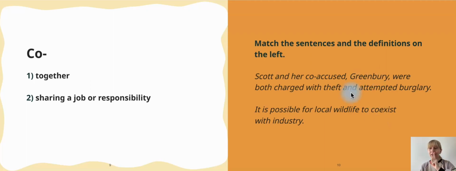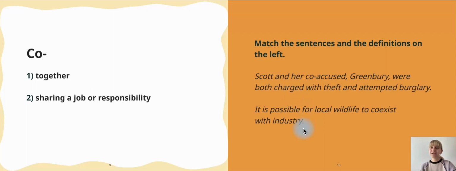They did it together. Yes, they did a task together. They did this crime, this job together. And now they are sharing, by the way, the responsibility for that. Yes, that's why sentence number 1 matches the second one. They shared first the crime, the job, and now they share responsibility.